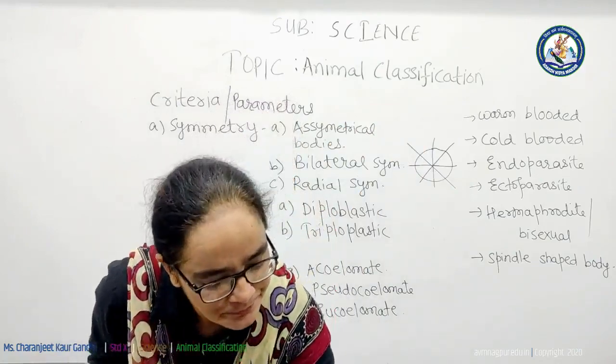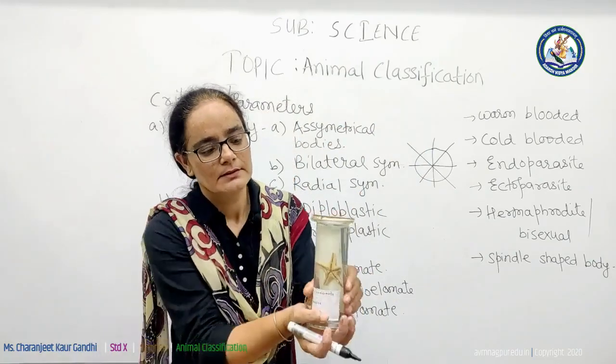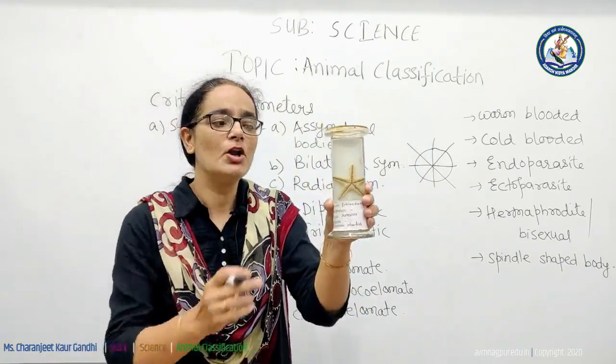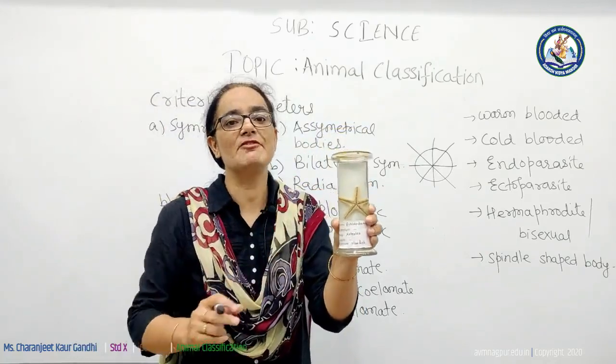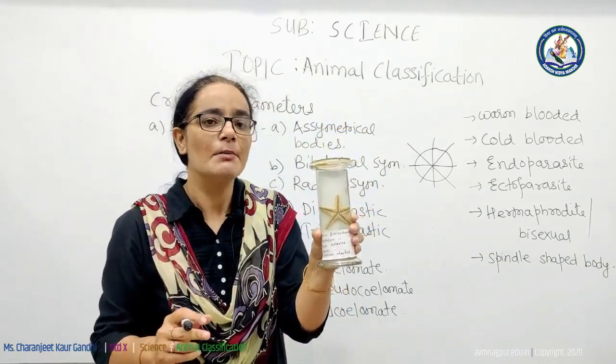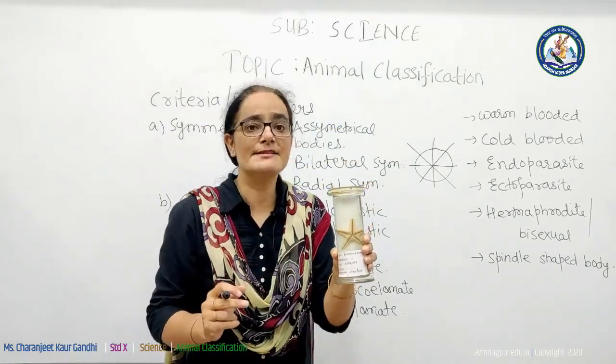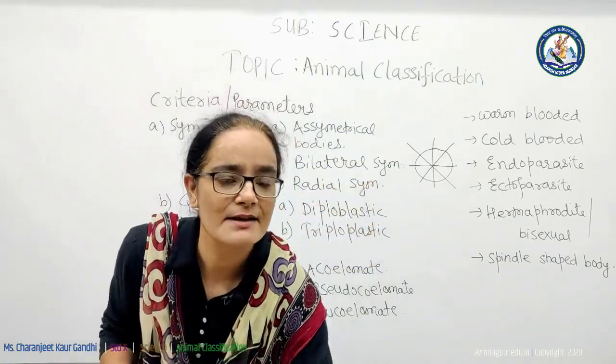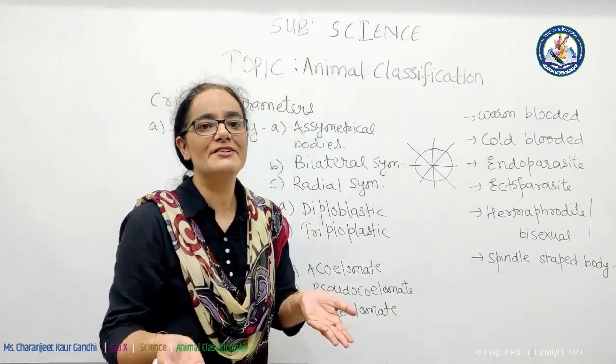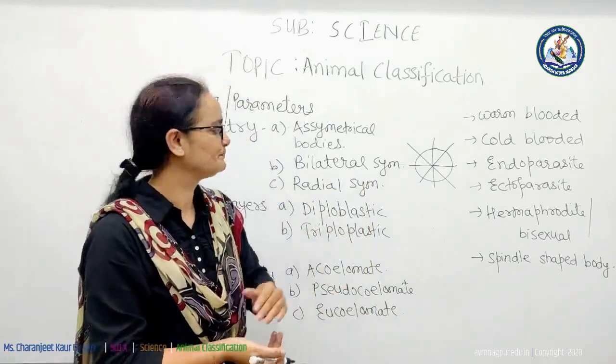For example, this starfish. The symmetry of the starfish is called radial symmetry. Another example of radial symmetry is that of hydra, which belongs to phylum Cnidaria.